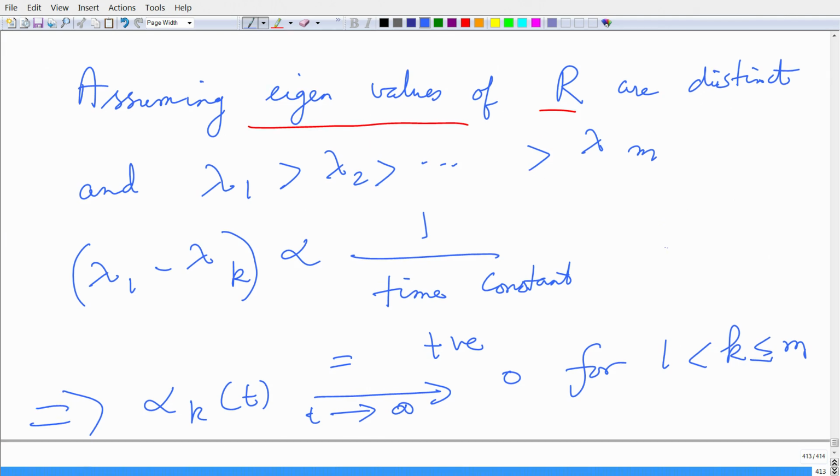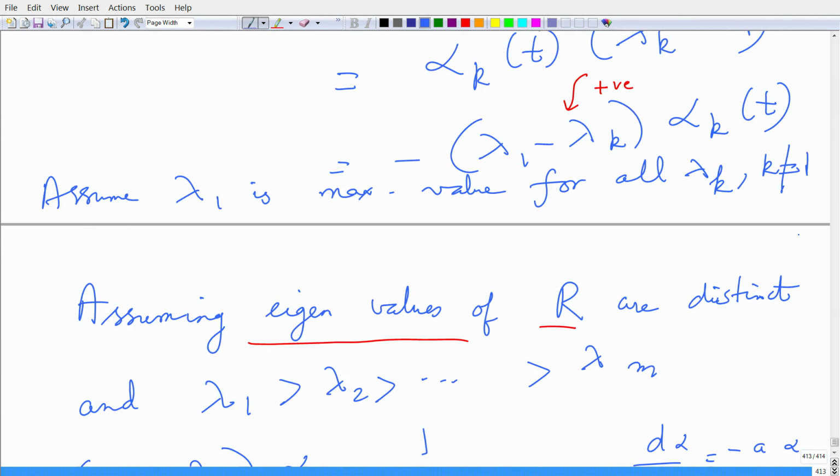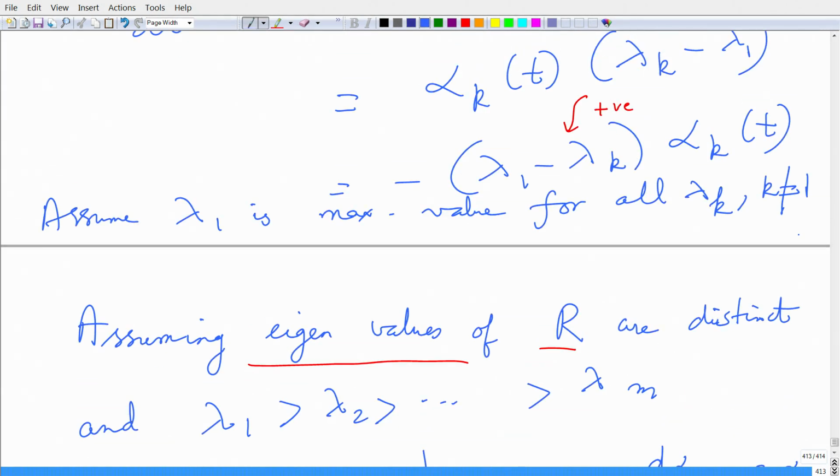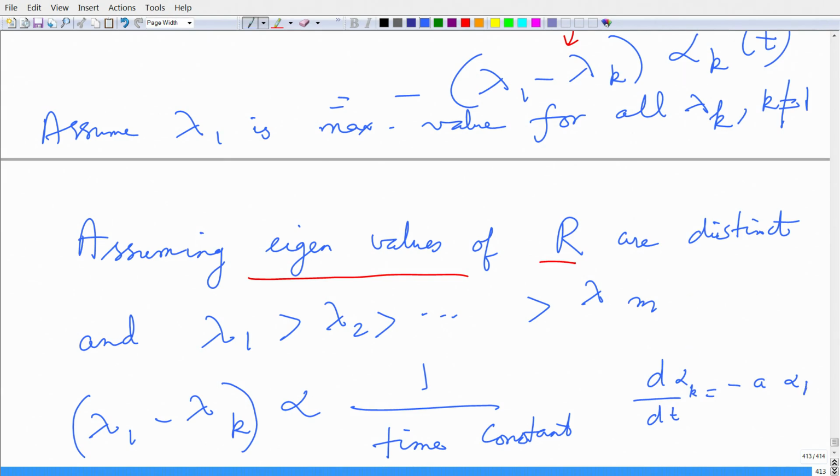So, you have an equation of the form d alpha upon dt is minus a times alpha, right, this is how it is. So, d alpha k by dt, let me put the k there to avoid the ambiguity, where k is not equal to 1, and a is this positive quantity which is given by lambda 1 minus lambda k.